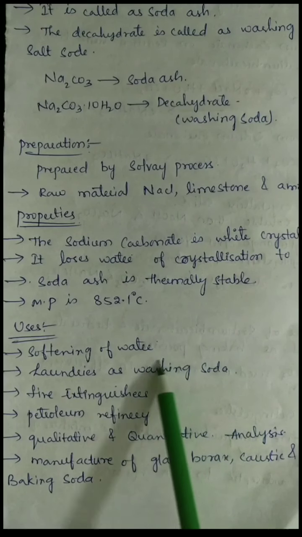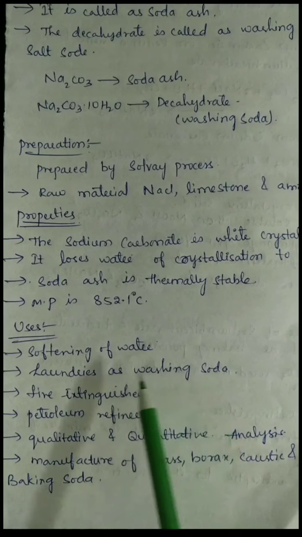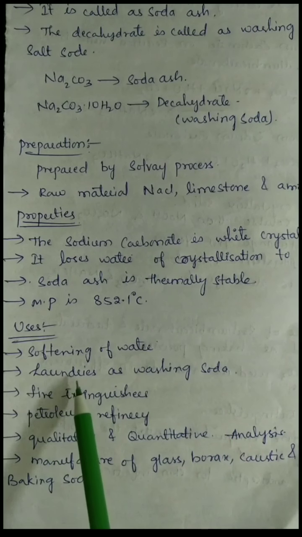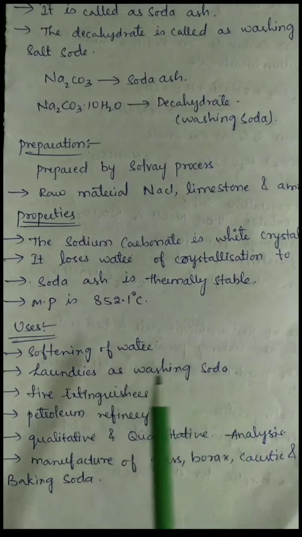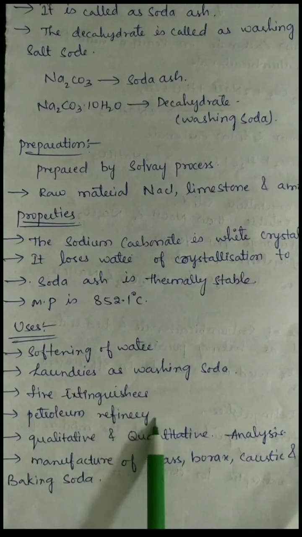And the uses of sodium carbonate: it is used in the softening of water. As it is called washing soda, it has the properties of washing soda. It is used in laundries as washing soda, fire extinguishers, petroleum refinery.